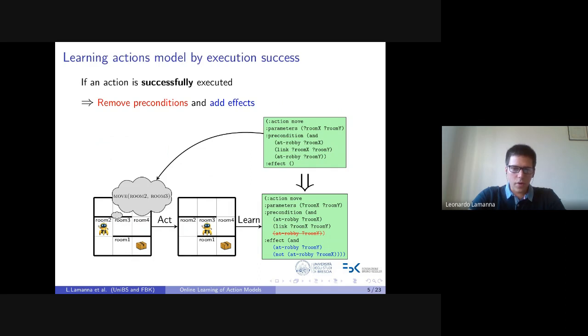Here it's worth noting that we are learning the lifted action schema by means of grounded observations, so that the same action model can be applied in different environments.